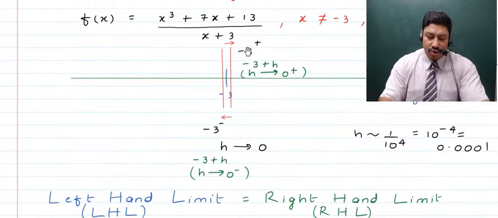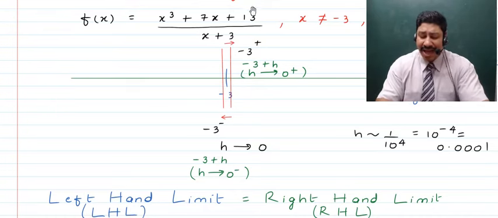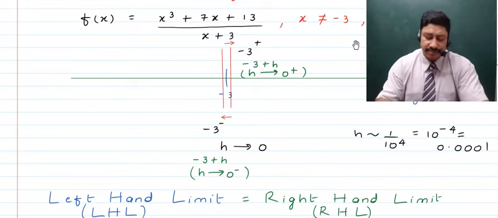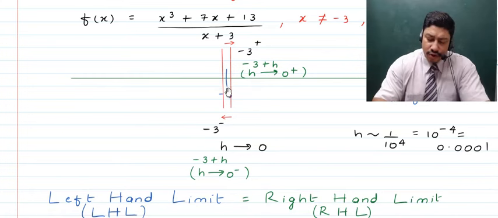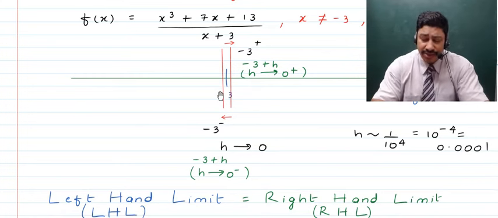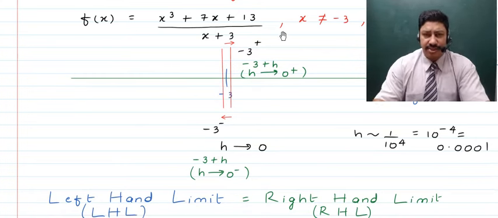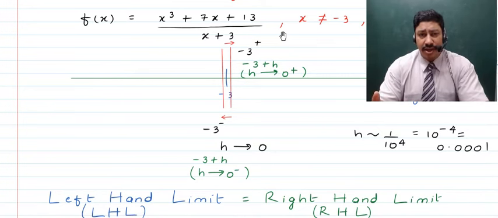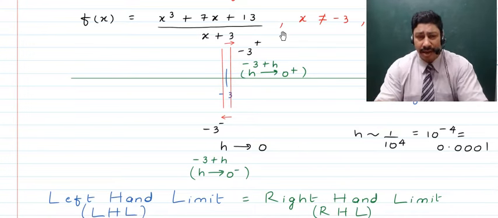So if say we talk about this function, we know that this function is going to become undefined at x equal to -3, right? Because -3 plus 3 will become equal to 0, and thus the denominator will become 0, and thus the value of the function will not be possible, or in other words, undefined. But if we talk about the points which are very close to -3 on the left side of it, it's possible. It's not going to give you 0 in the denominator, right? Thus the function won't be undefined. It will come to a very small number, right? But obviously it's not going to become undefined, as the denominator won't be 0.